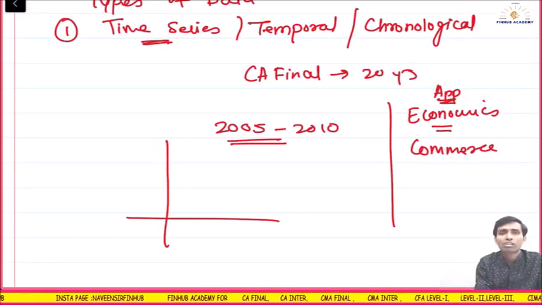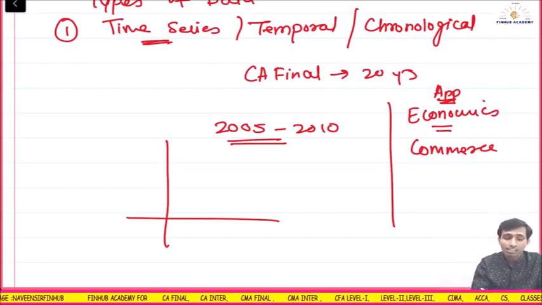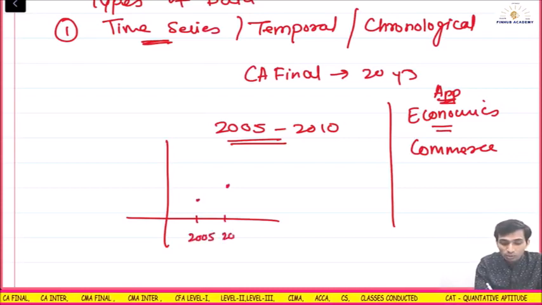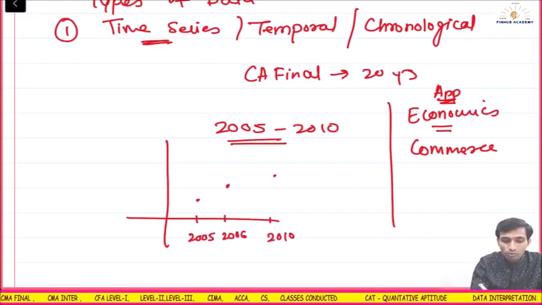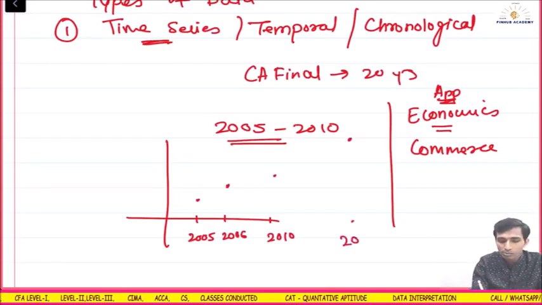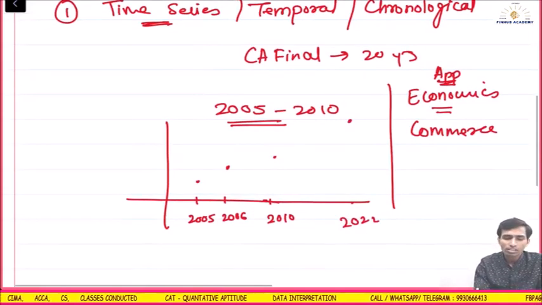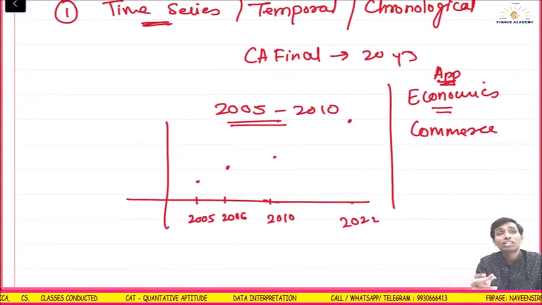Commercial application I was talking about. We are finance students, right? So I can say the stock market was, in 2005, Nifty was this much, in 2006 it went to this much. Means I am giving you the data every year. What was the Nifty in 2010? It rose to this much. In 2022 it rose to this point, means these are the Nifty points, like that. Or BSE, whatever it may be. So this is a commercial application.